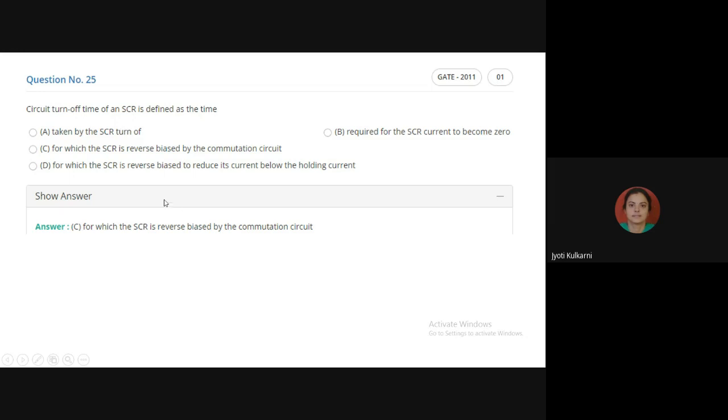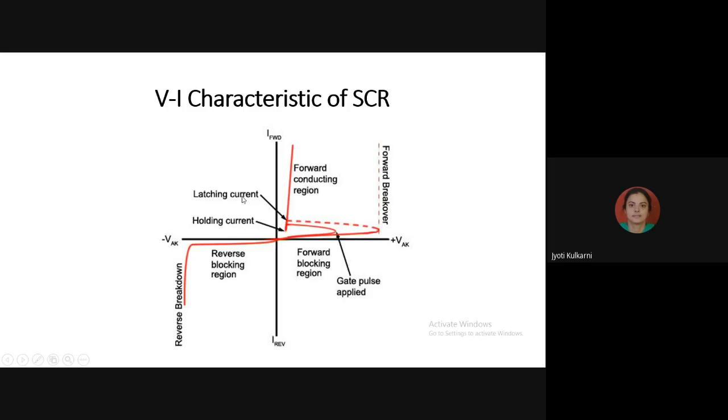Because in the last condition, even if the SCR is reverse biased and reducing its current, it must go below the holding current. I'll tell you. See here, suppose your SCR was conducting at say 50 ampere. It was in operation, and I want to turn it off. So what I did, I reverse connected my battery. Now my anode becomes negative and cathode becomes positive. Because of the reverse bias condition, the current starts to reduce.